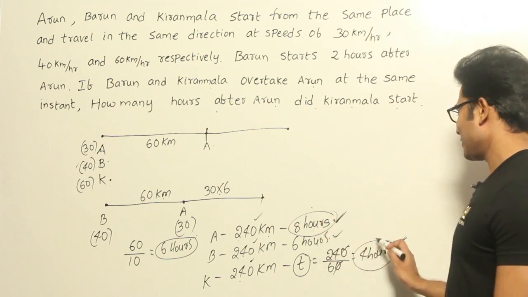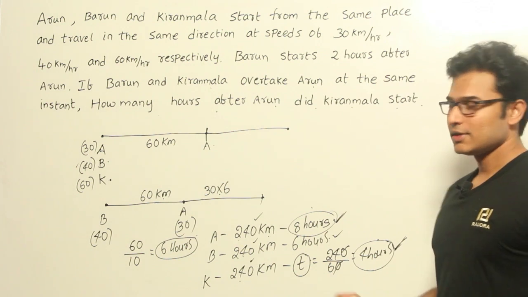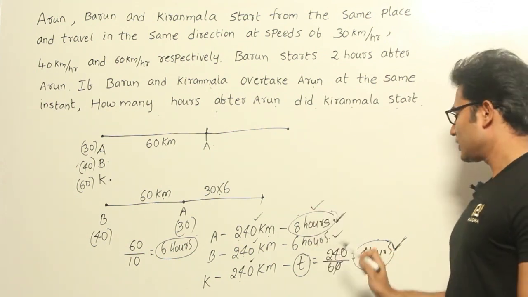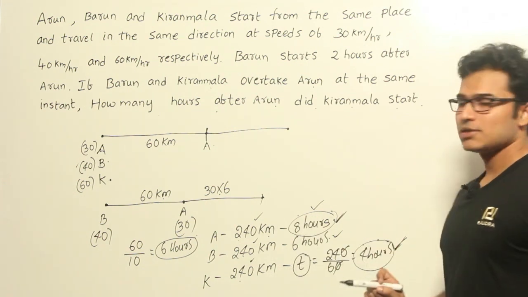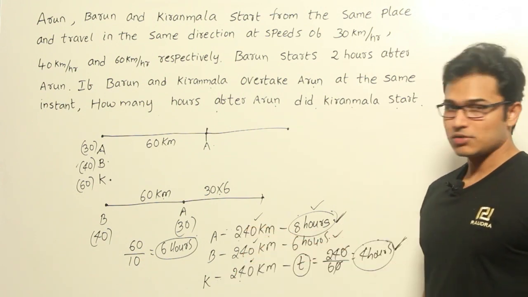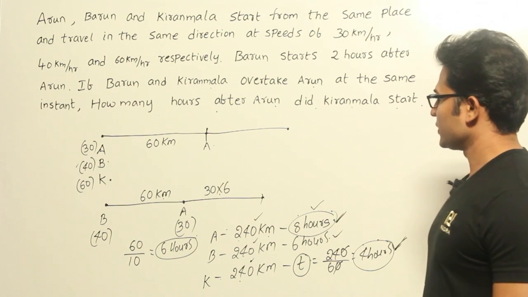Kiranmala is going to start after 4 hours, isn't it? If you let Arun go for 4 hours, and then let Kiranmala start, he is going to catch up exactly, right? Therefore the answer is 4 hours. That is the solution for this.